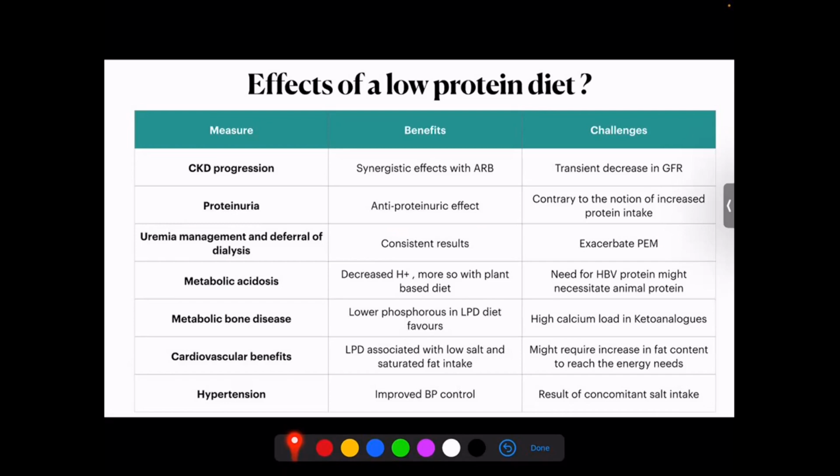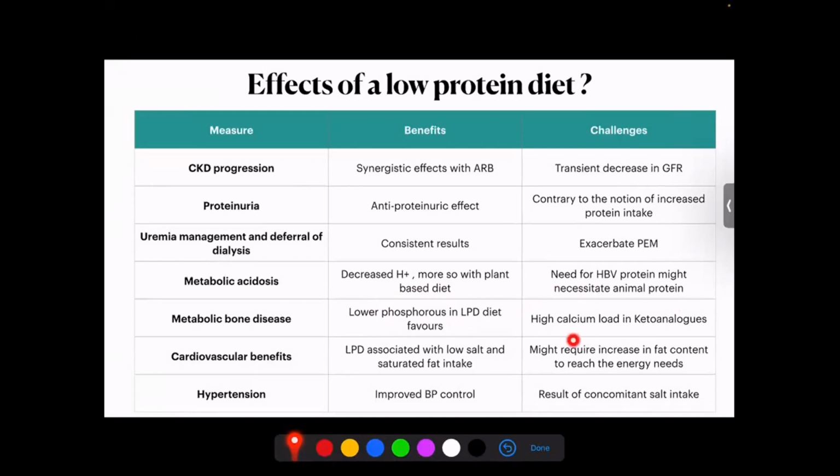And the risk involved here is that when you have a patient who's got CKD stage 5, he is already having decreased appetite, etc. When that is added to a low protein diet that is instituted unscientifically and without monitoring, it can actually exacerbate an underlying protein energy malnutrition or protein energy wasting, and can be worse for the patient. The metabolic acidosis is also decreased with the low protein diet, and more so when we have a low protein plant-based diet. We also saw that phosphorus absorption is less with a low protein diet, and hence it can result in a decrease in metabolic bone disease.